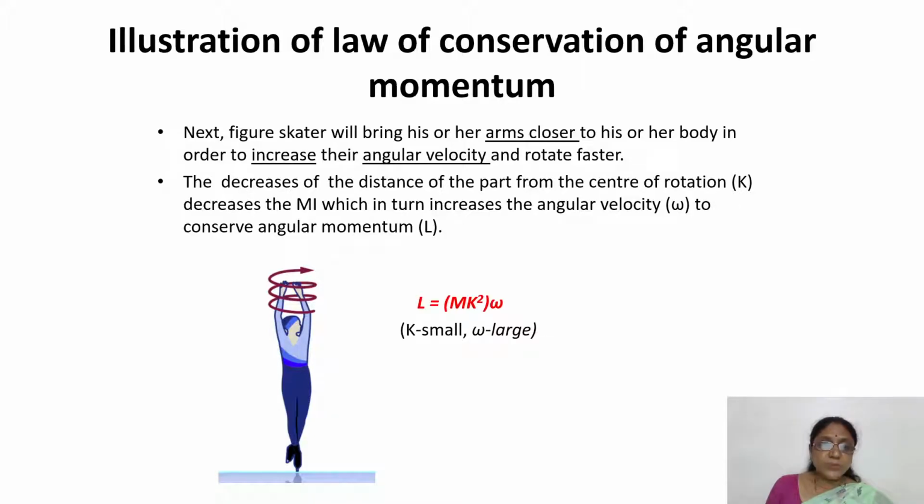So in this case, what happens? The k value will be very small. If k is small, the moment of inertia will decrease. So according to the law of conservation of angular momentum, if I decreases, omega must increase to keep the total angular momentum constant. Thus to have the larger angular velocity and rotate faster, the figure skater will bring both his arms closer to his body and also both the legs closer to his body. So this is the illustration of the law of conservation of angular momentum in case of a figure skater.